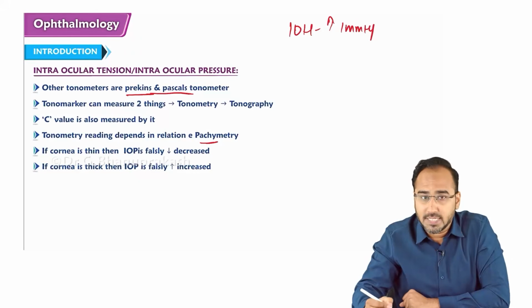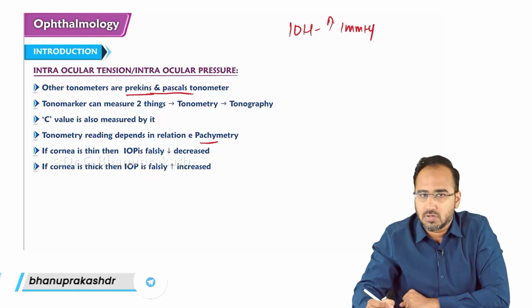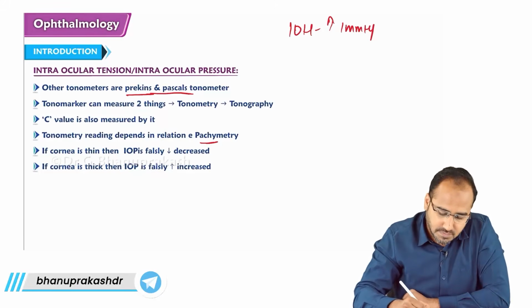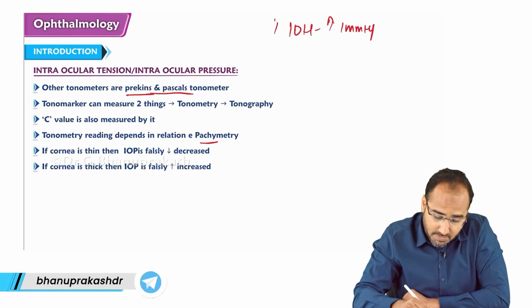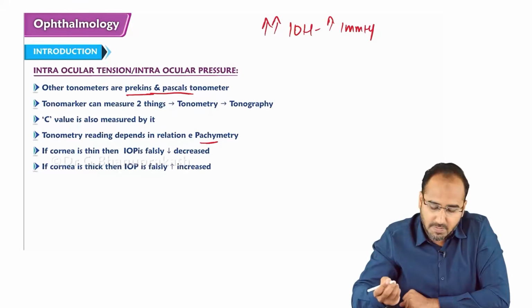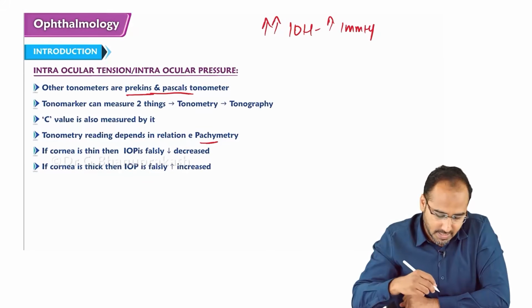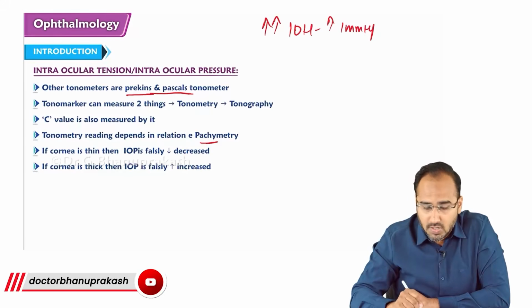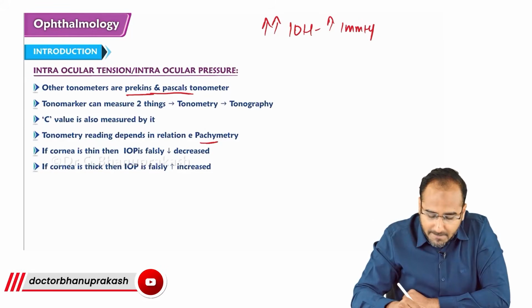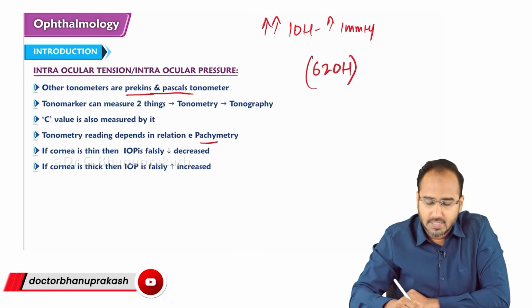But this false increase of the intraocular pressure can also cause glaucoma. And for every 10 microns decrease, it will be reduced by 1. Remember, if every 10 microns extra is there, 1 mm Hg will be extra added. So, look over here, guys. Imagine a patient is coming with a pachymetry reading of 620 microns of cornea.